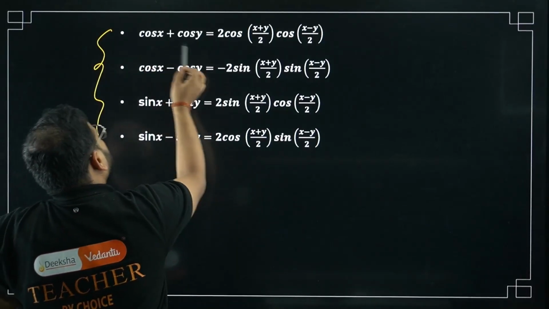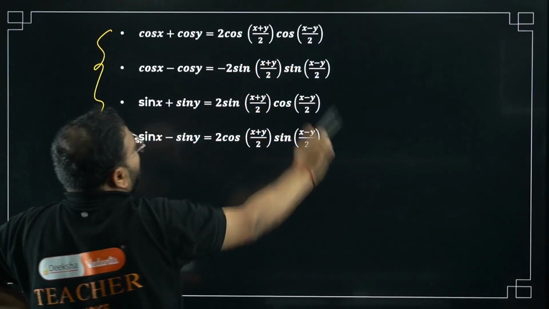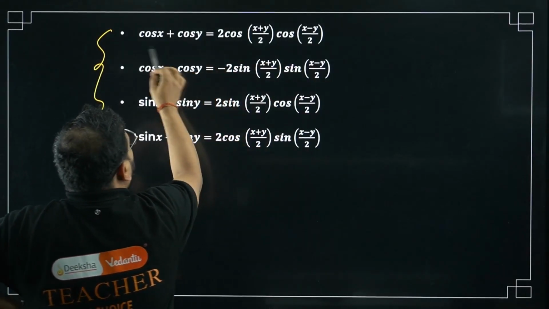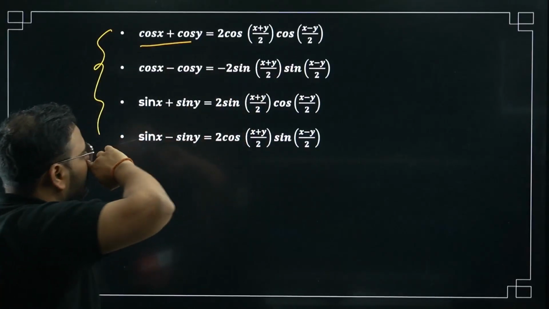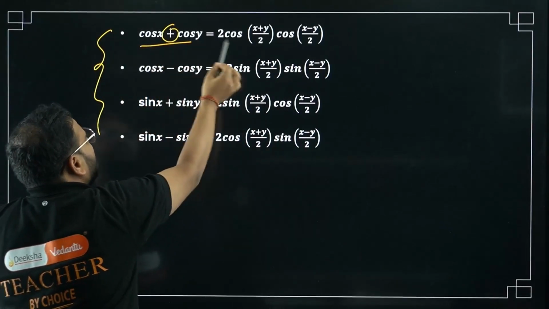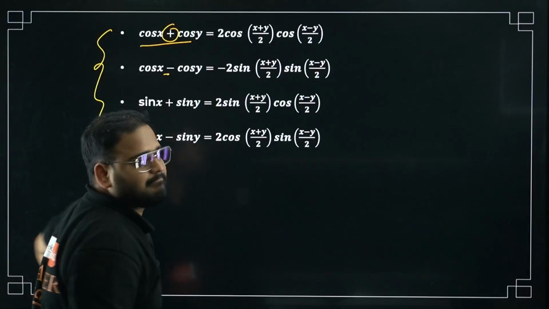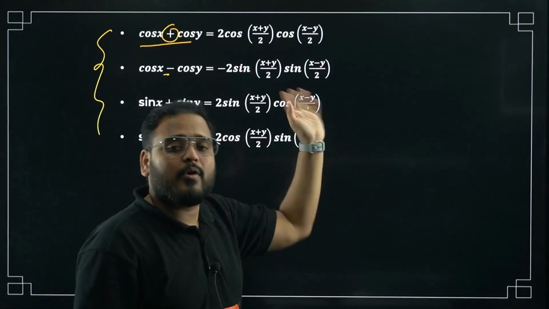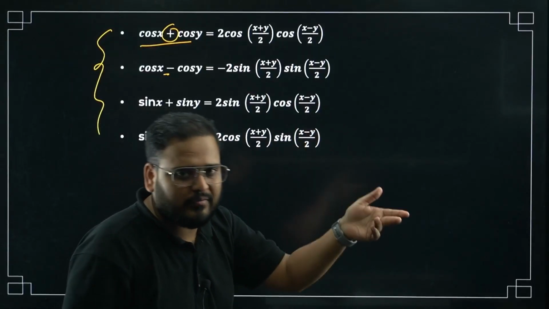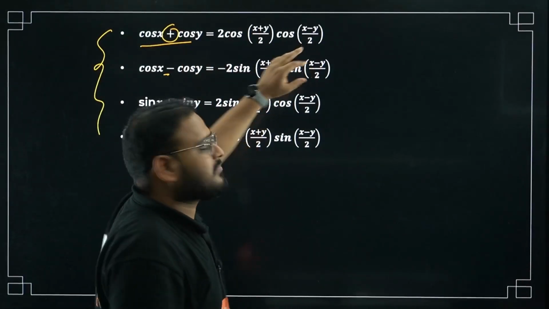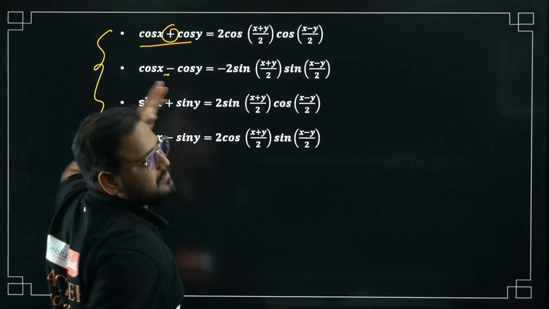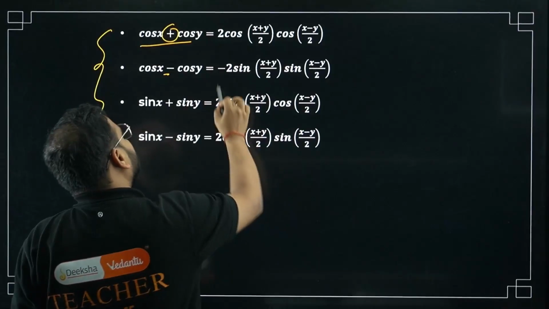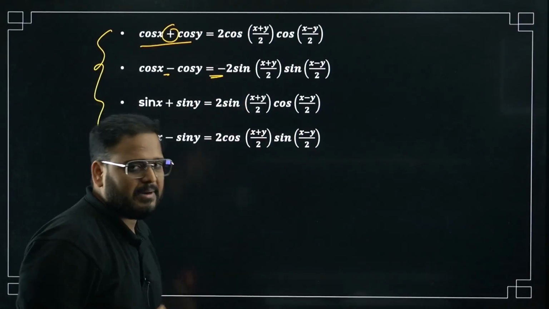Cos x plus cos y is 2 cos of (x plus y) by 2 and cos of (x minus y) by 2. Whenever you have plus over here, it will become cos and cos only. So whenever it's plus sign, it will become cos and cos. If you have minus sign, it will become sin and sin. Understand this. Whenever you have cos and cos, two formulas are there, no? Cos a plus cos b, or cos a minus cos b. With plus it will become cos and cos, with minus it will become sin and sin. This will remain the same, (x plus y) by 2 and (x minus y) by 2. There's a minus sign in this case.